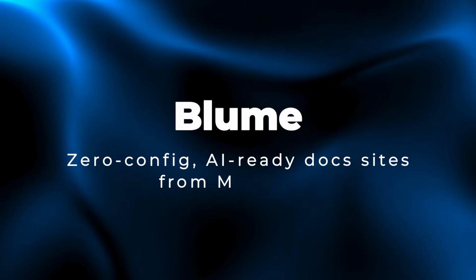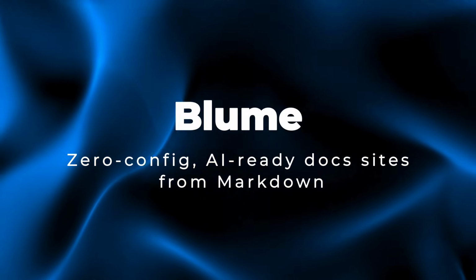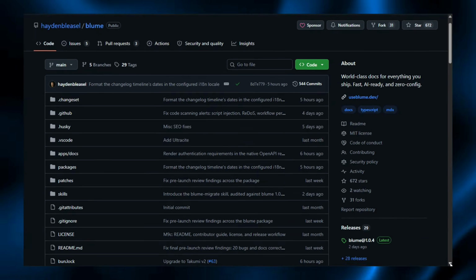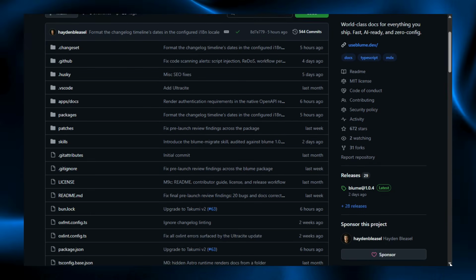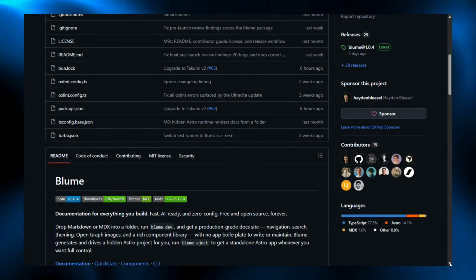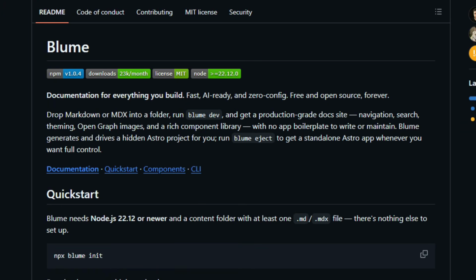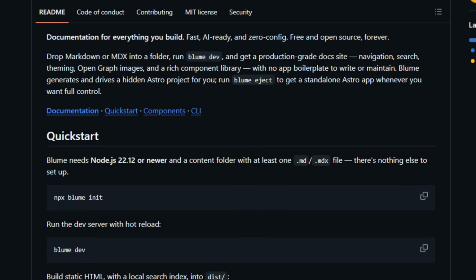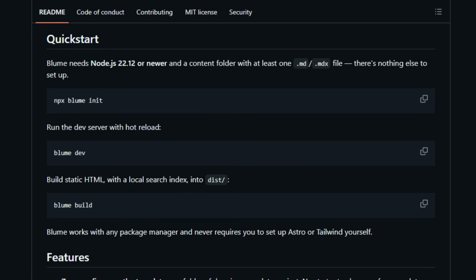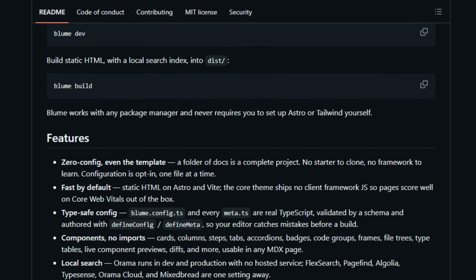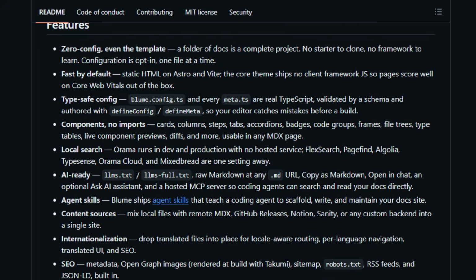Project number 15, Blume Zero Config. AI-ready doc sites from Markdown. Blume is an open-source documentation tool that turns a folder of Markdown or MDX into a production-grade docs site. You drop your content in, run Blume dev, and get navigation, search, theming, open graph images, and a component library with no boilerplate. It generates and drives a hidden Astro project, and Blume eject hands you a standalone Astro app when you want full control.